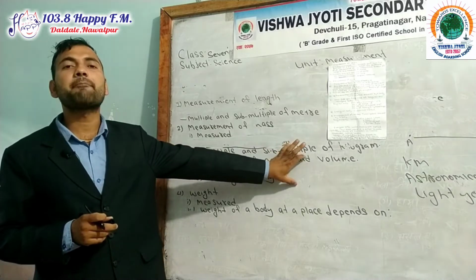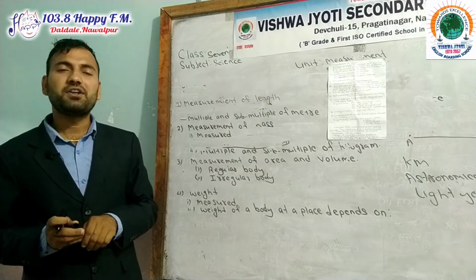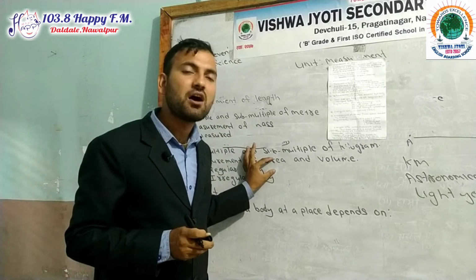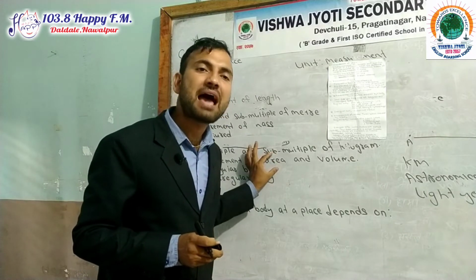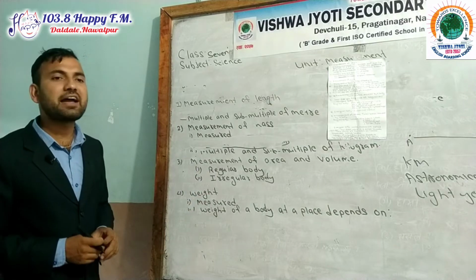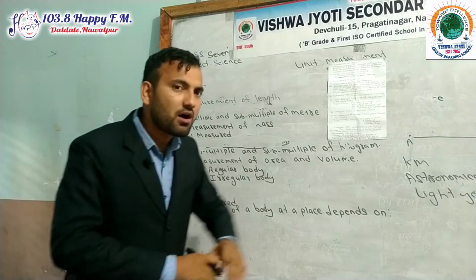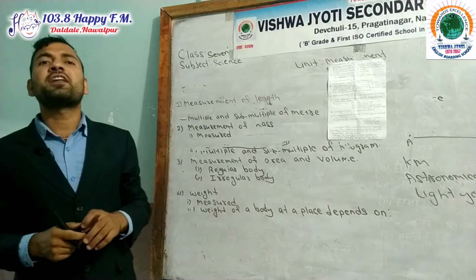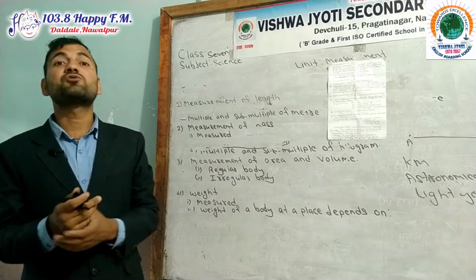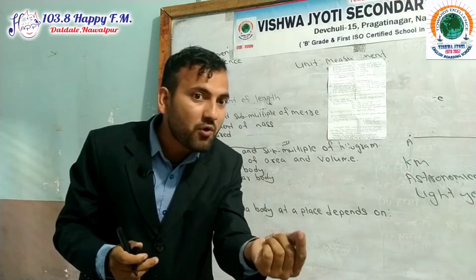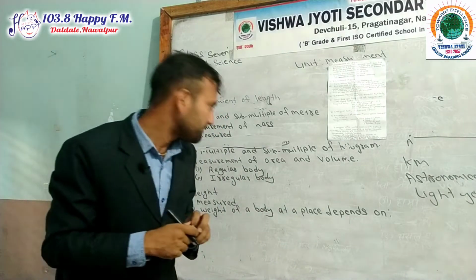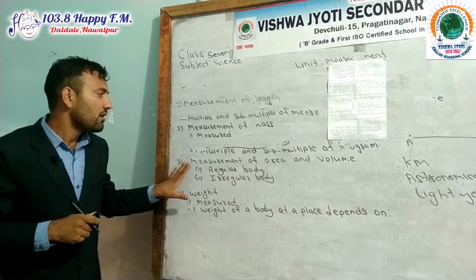Measurement of area and volume. These are examples of derived quantity. These quantities are dependent on other fundamental quantities or other quantities. They do not have their own identity. What is area? Total surface occupied by a body is known as area. Its SI unit is square meter. Area is a derived quantity. Square meter is a derived unit.